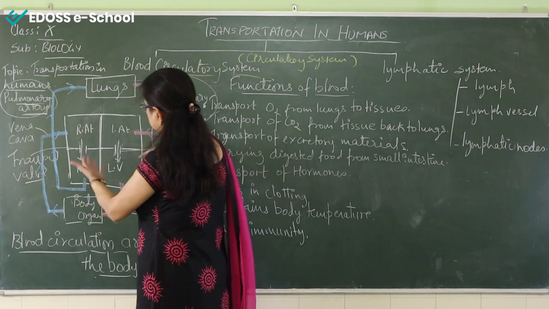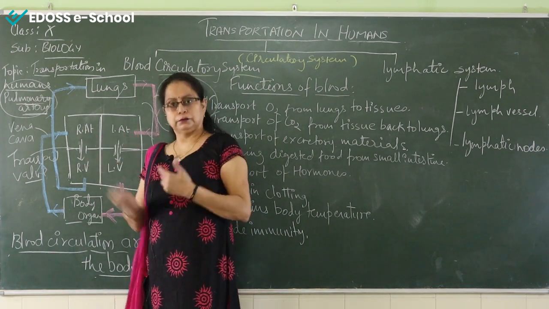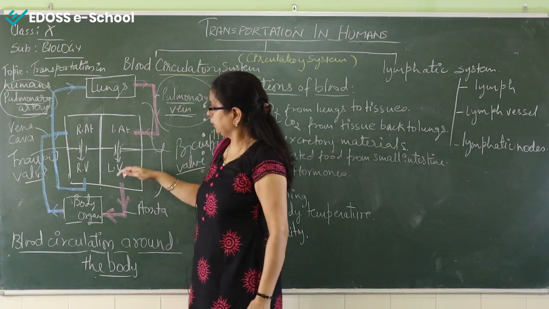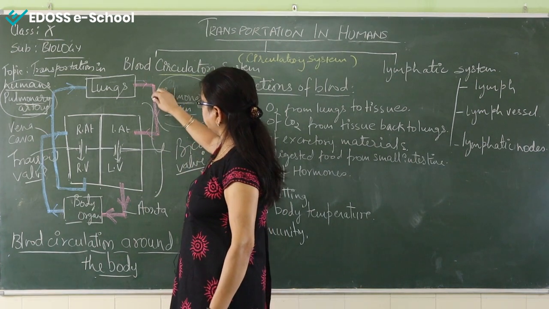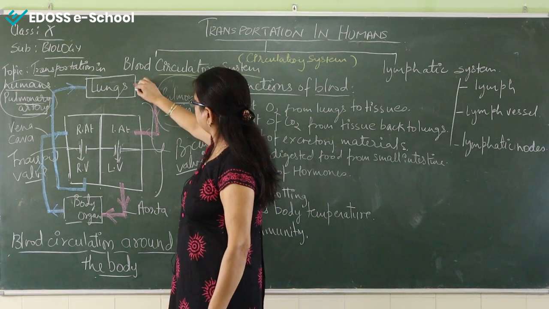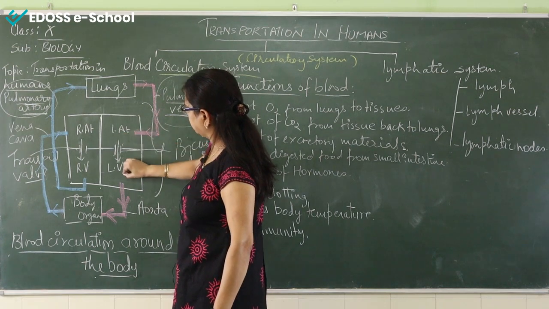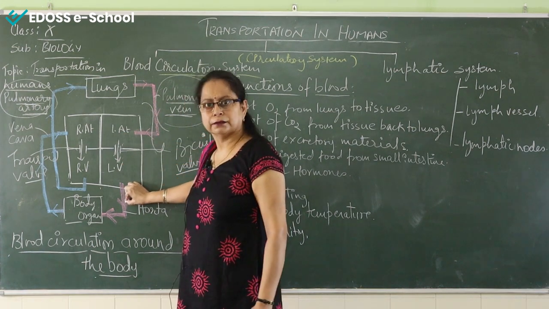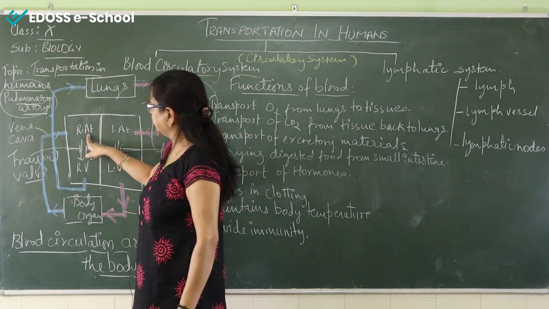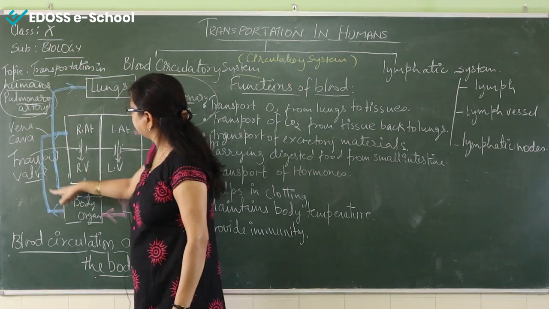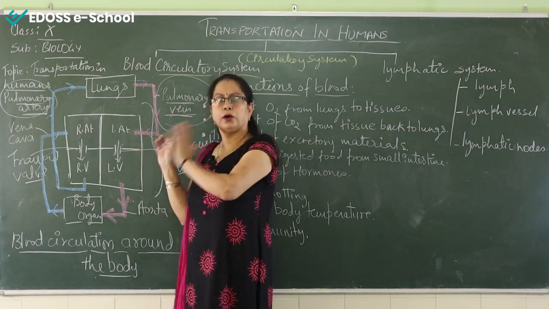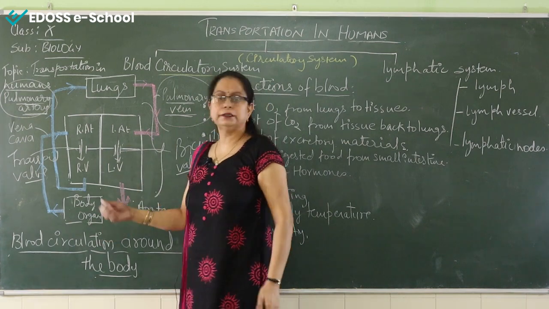So this is how our heart functions, pumping the oxygenated blood and the deoxygenated blood. Through this diagram you understand that blood enters the heart twice. First, from the lungs it reaches the left atrium, then the left ventricle, and then leaves the heart, right? Let's stop here for the first round. Next, it again enters through the right atrium, then to the right ventricle, and finally comes out, leaving the heart and reaching the lungs. Because the blood enters the heart twice, it is also called the double circulatory system.